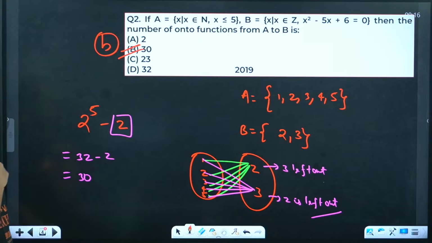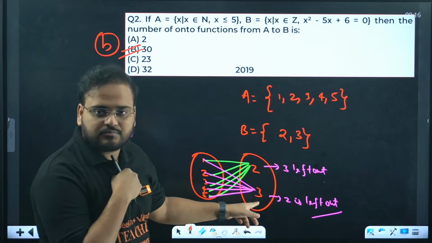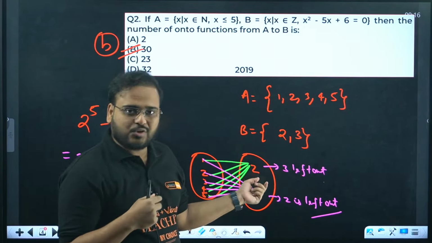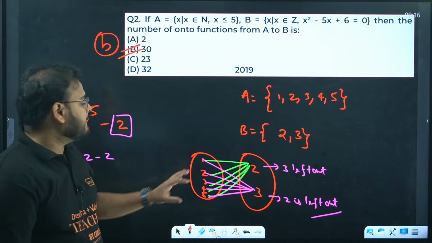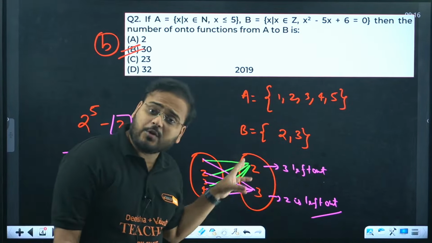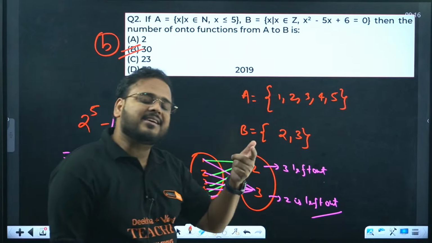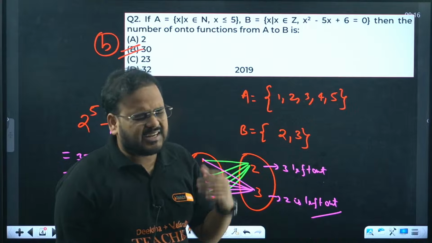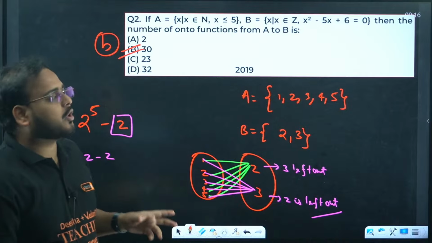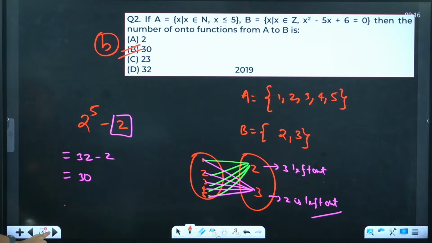When you leave 2 out, it is not an onto function anymore, and when you leave 3 out, again it's not an onto function anymore. Whenever you map all the elements to only one element, the other is left out, which creates a situation where the codomain is 2 and 3 but the range is either 2 or 3. So it becomes not an onto function. Question number 2 is also done.